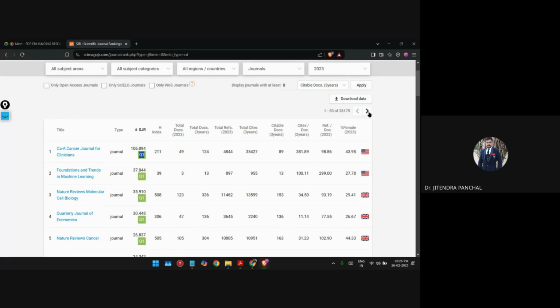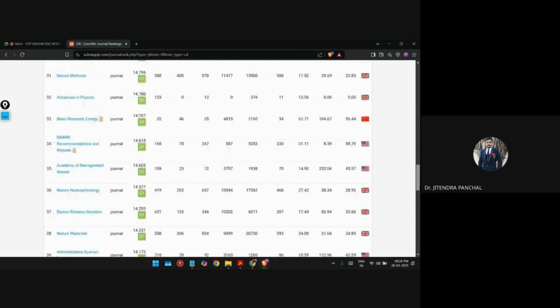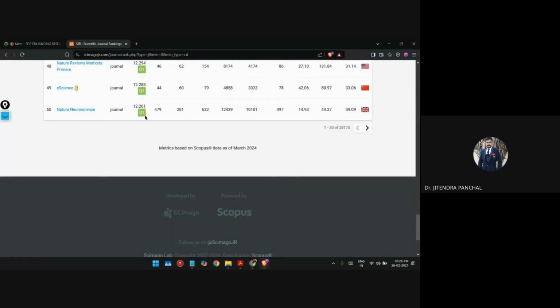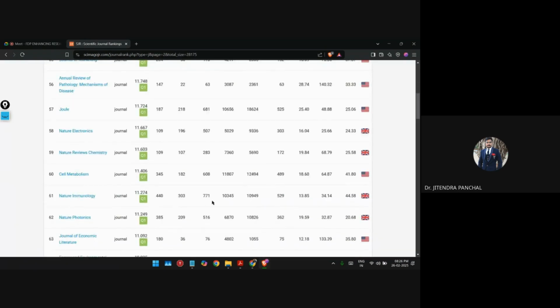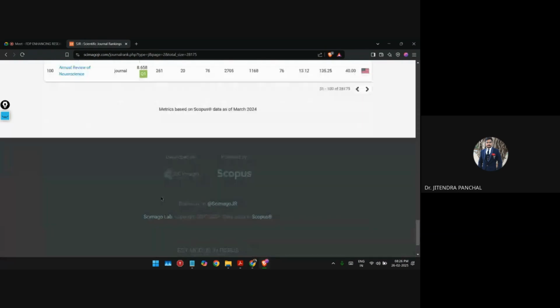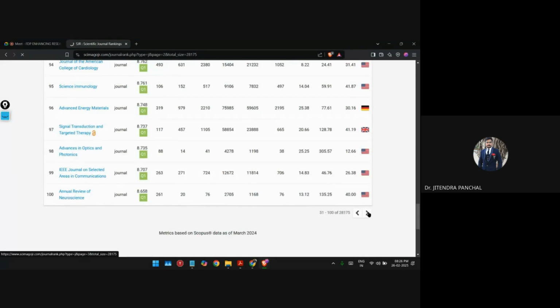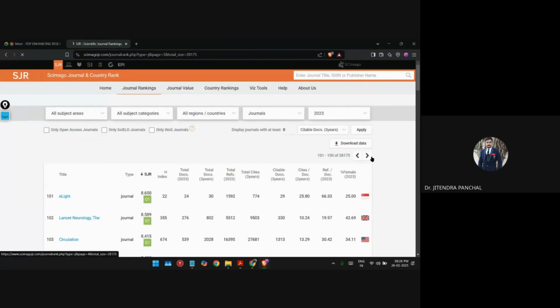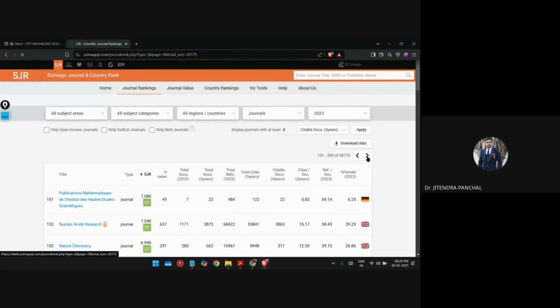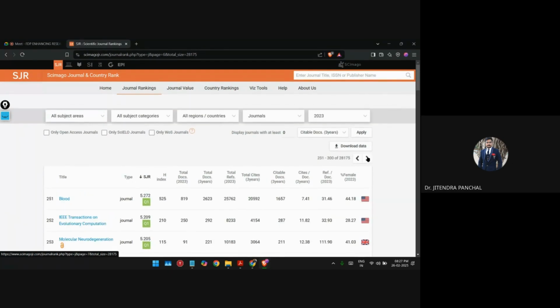When you go to the end of the result, let me go down this. Right now on this page you are able to see only Q1. But when you go beyond this, all these journals are Q1 listed journals. I will explain to you about the name also, what is Q1, Q2, Q3.